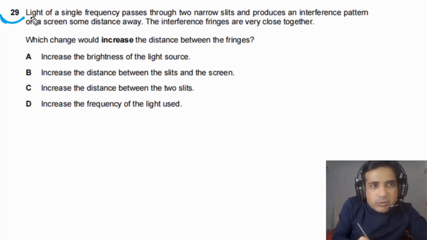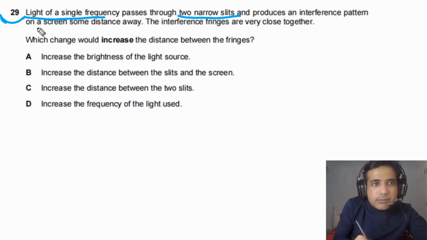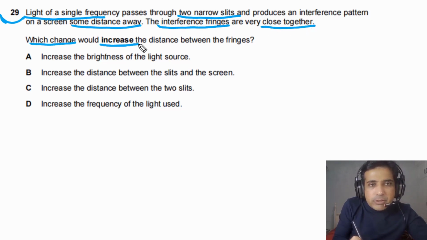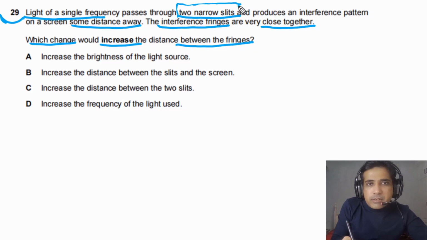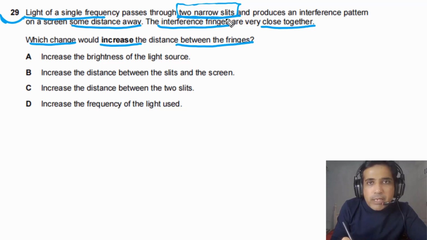For question number 29, it is given to us: light of single frequency passes through two narrow slits and produces an interference pattern on a screen some distance away. The interference fringes are very close together. Which change would increase the distance between the fringes? The first thing we need to understand is that this is Young's double slit experiment, because it is given in this question. There are two narrow slits.